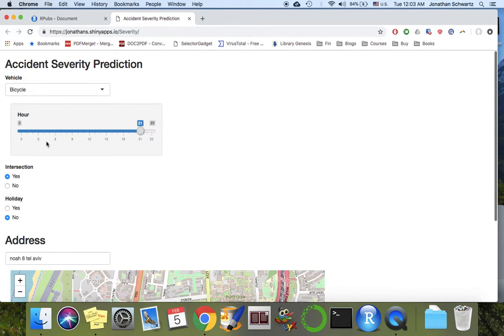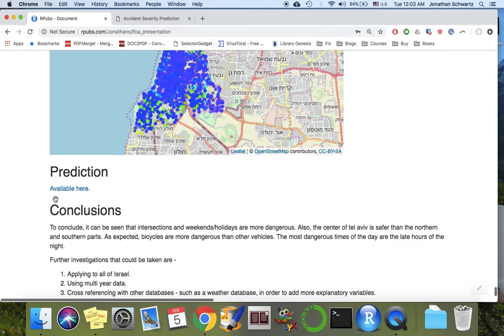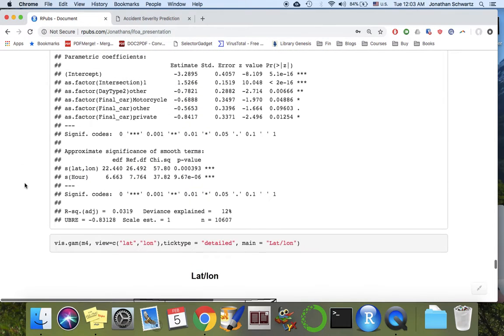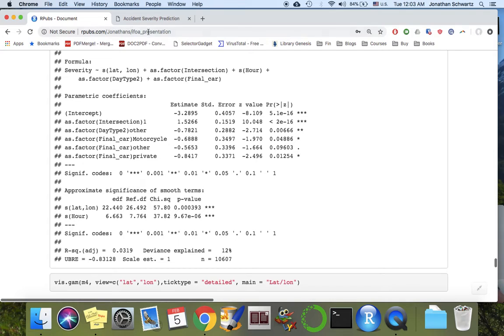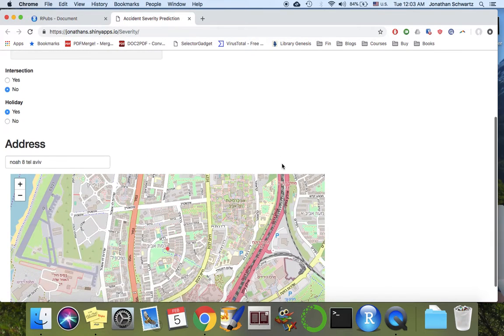We have the hour, we have intersection or not, weekday, yes or no, and all these feed into the model that we saw here. We then get a prediction, and then we present on the map the address that we put, and we can click on that dot. We present the prediction based on these features that are fed into our model.